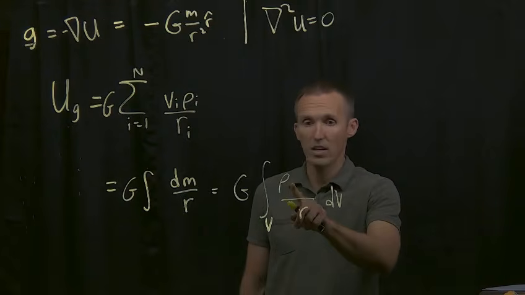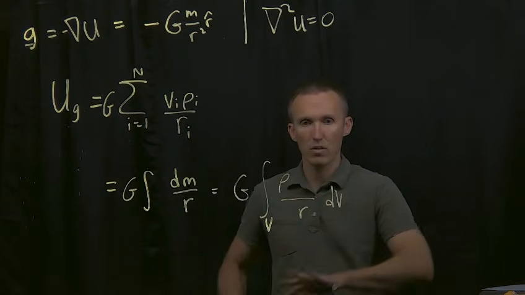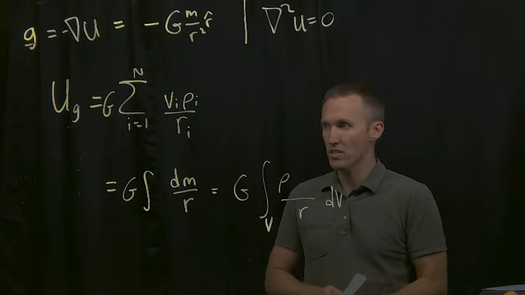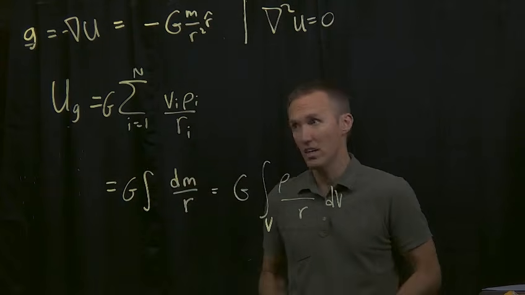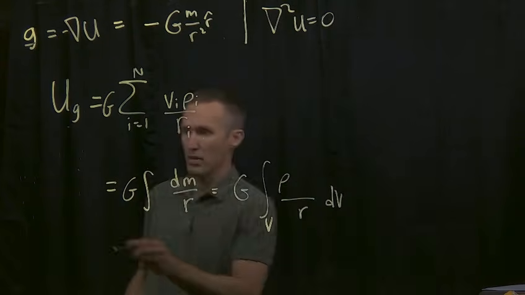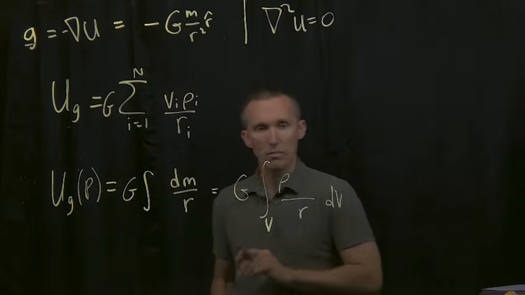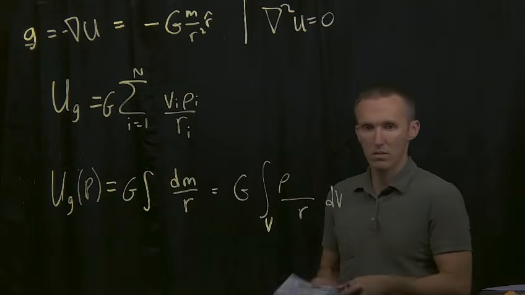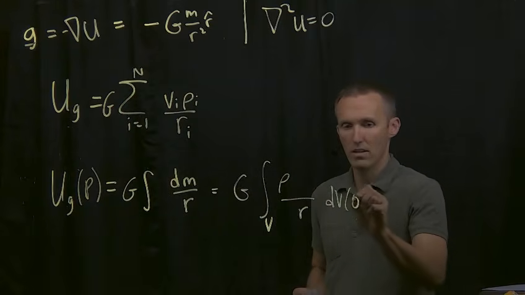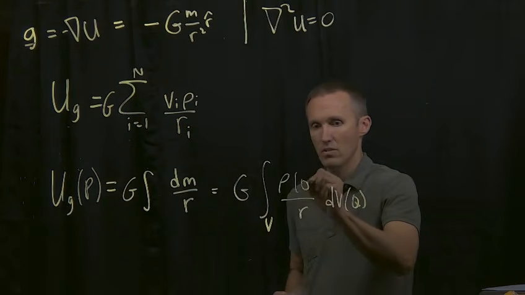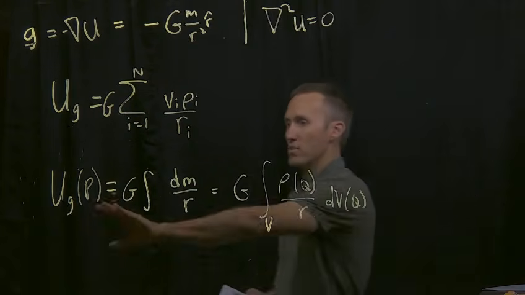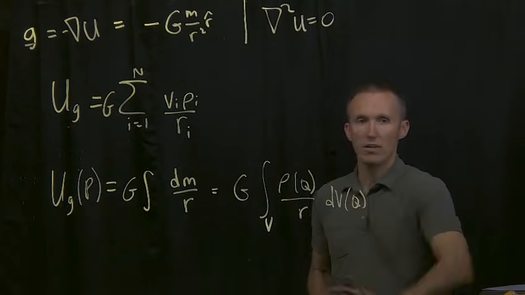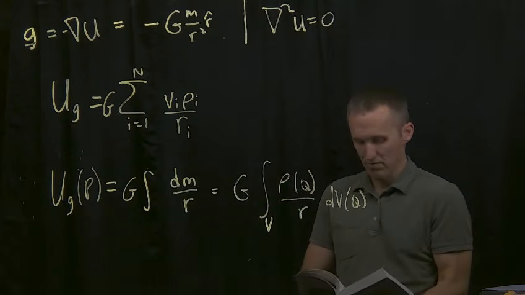So if we have some density distribution and we're outside the sources of all density, P is always going to be our observation point. Q is going to be the point where the mass is. So we had dV of Q, density at location Q. So our mass is at Q, our observation is at point P. We're going to integrate over all the masses that we have.